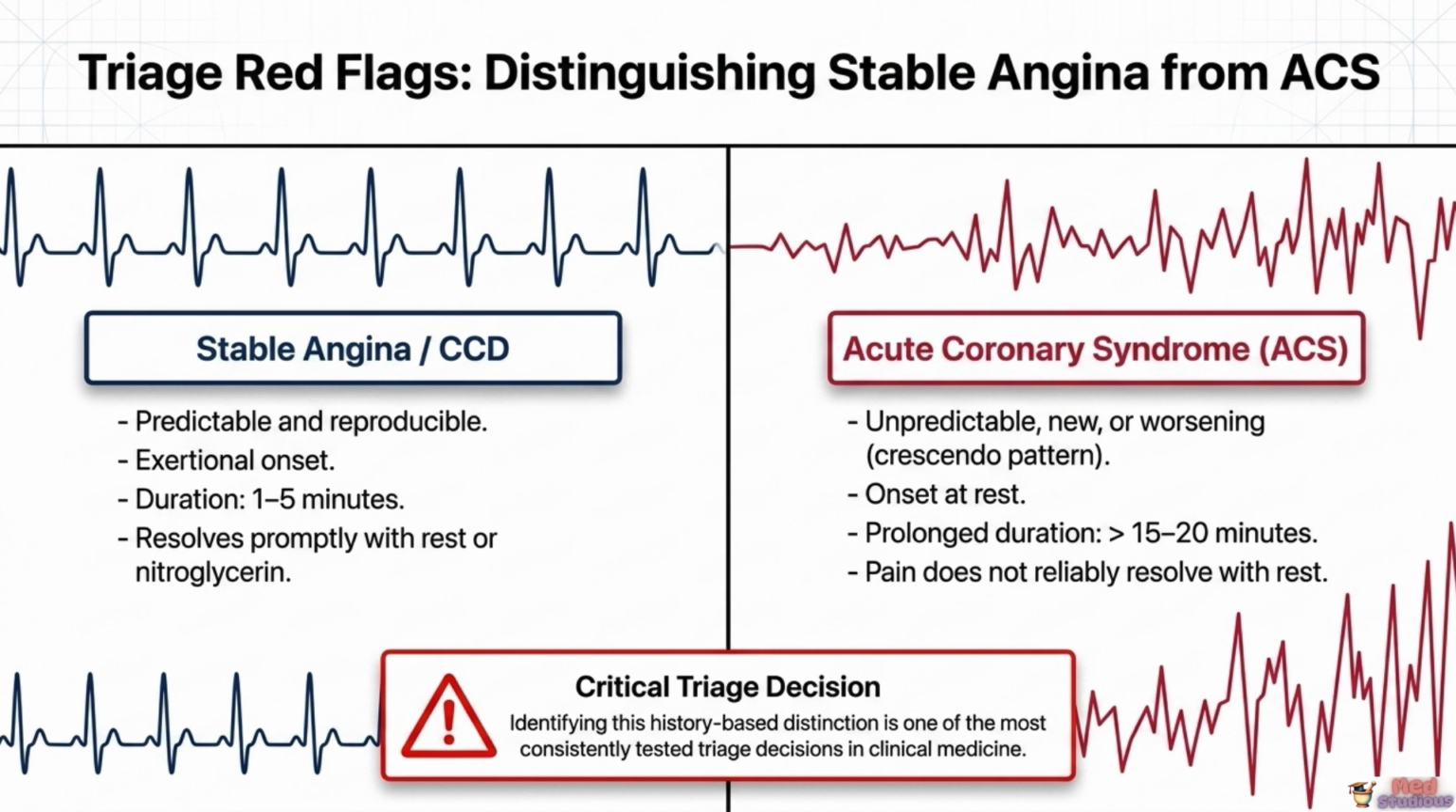Stable angina permits outpatient workup and optimization, while suspected ACS demands immediate emergency evaluation, serial troponins, and urgent risk stratification. Getting this single distinction right, simply by listening carefully to how the patient describes their pain, is often the most important diagnostic step in the entire encounter.